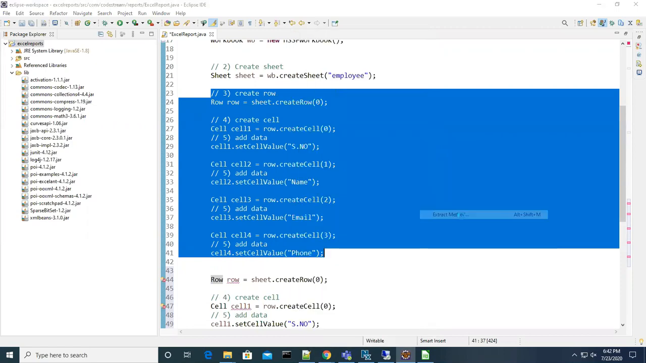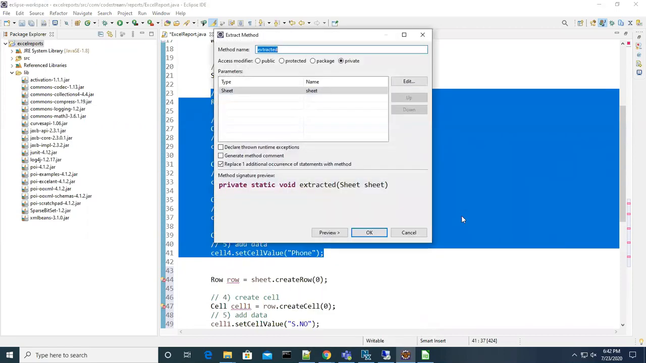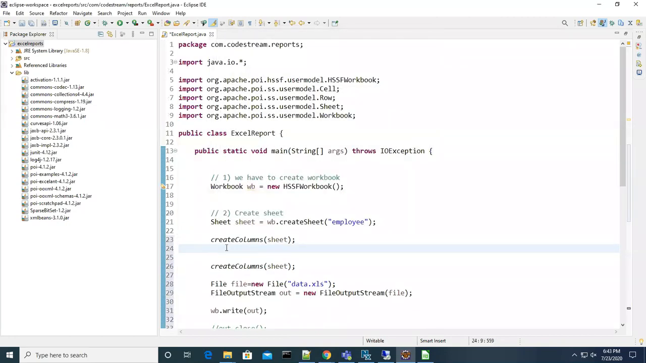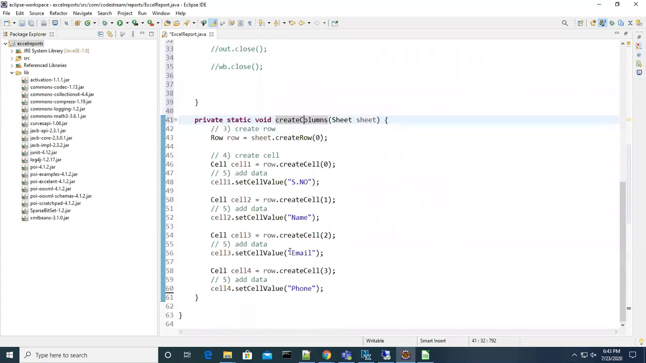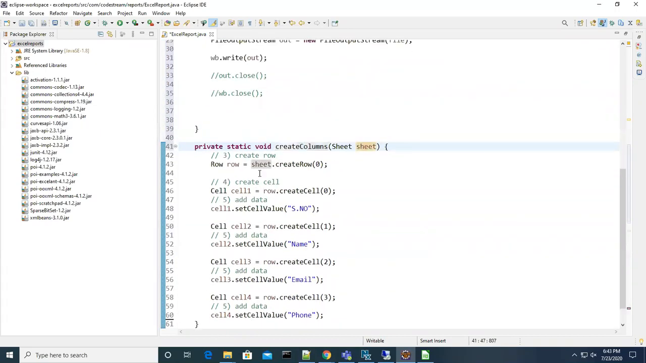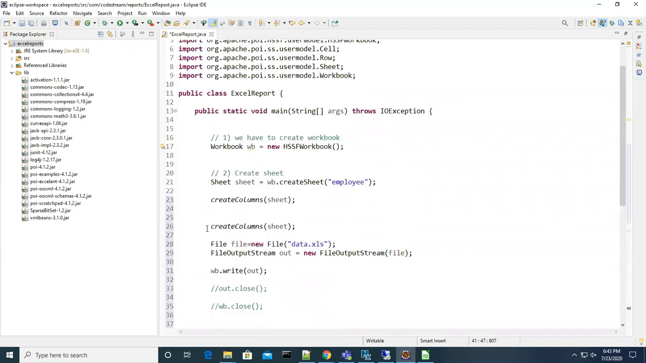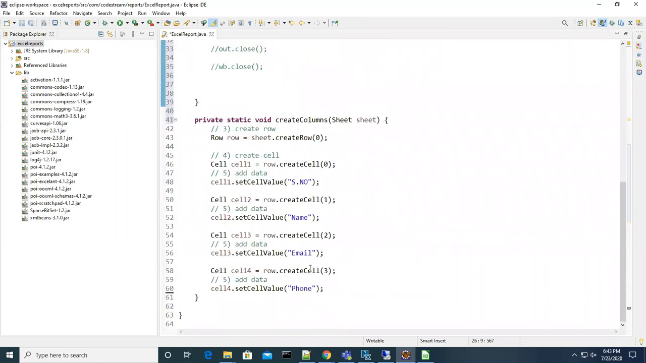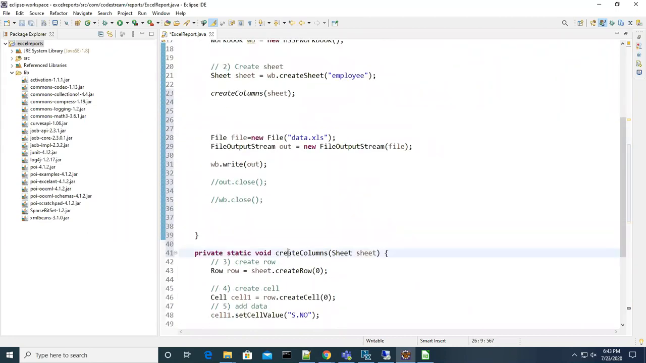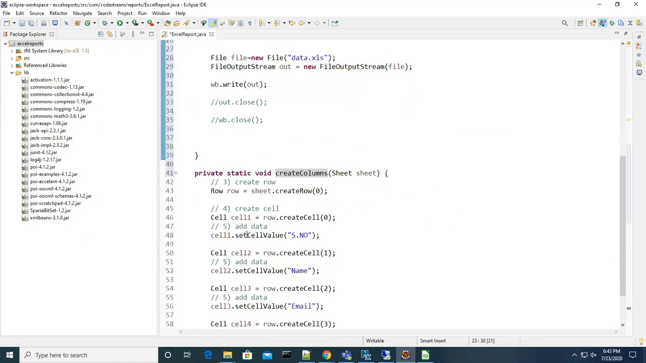Right click, Refactor, Extract Method. Eclipse is going to help a lot here. I'm naming it Create Columns because these are all the column creations. The method is created. Look at this, a different method is created, with the sheet and all. Done. Now what you can do is create one more method here, and create some other code like this.